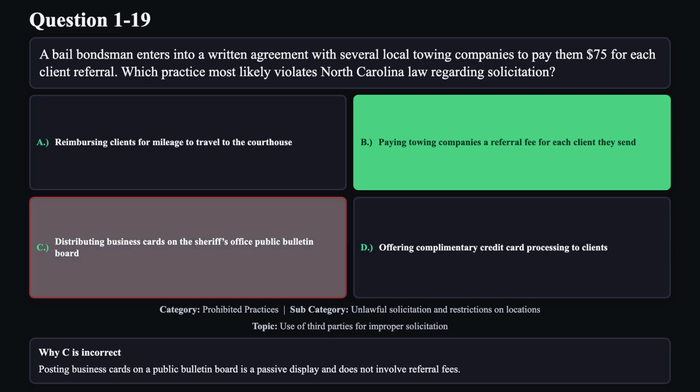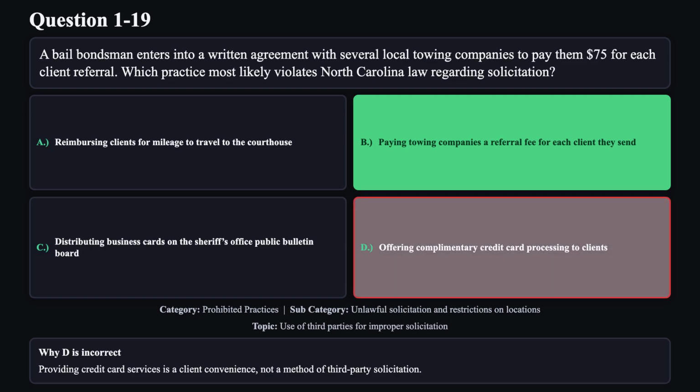Reason C is not correct. Posting business cards on a public bulletin board is a passive display and does not involve referral fees. Reason D is not correct. Providing credit card services is a client convenience, not a method of third-party solicitation.